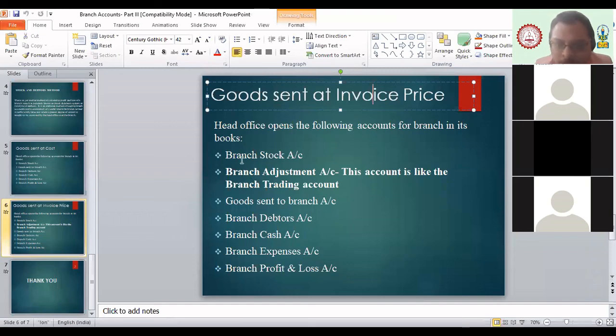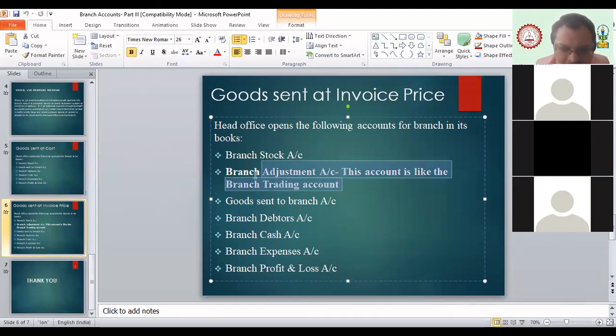Then the next way of sending goods to the branch is that goods can be sent at invoice price also. So see, the list of accounts which we are going to prepare under the stock and debtors method is branch stock, branch adjustment, goods sent to branch, branch debtors, branch cash, branch expense, and branch P&L. See, the only difference is this part. Are you able to see? This is the only difference we can see, whether goods are sent at cost or at invoice price. Only one additional account you have to prepare. We call it the branch adjustment account.